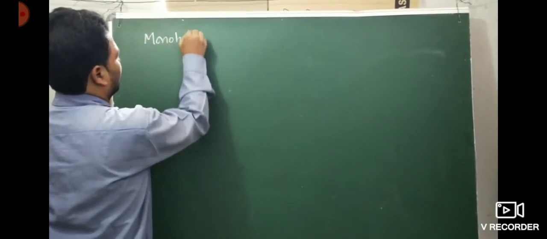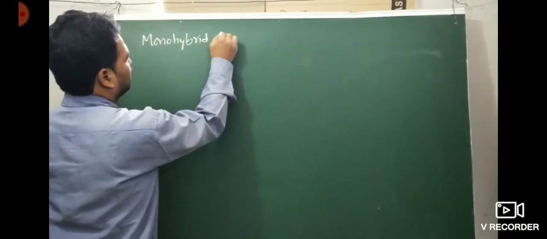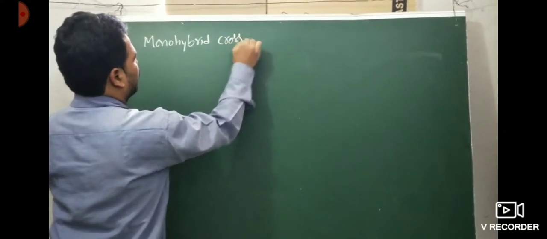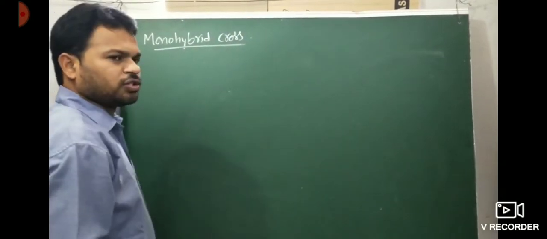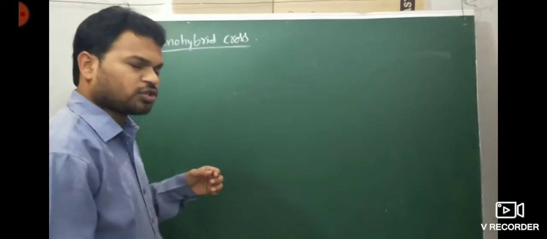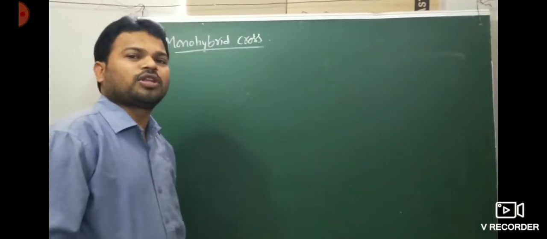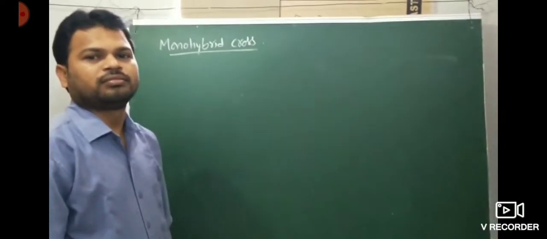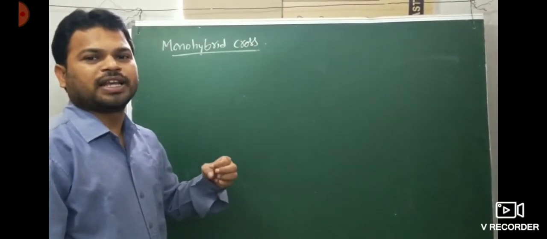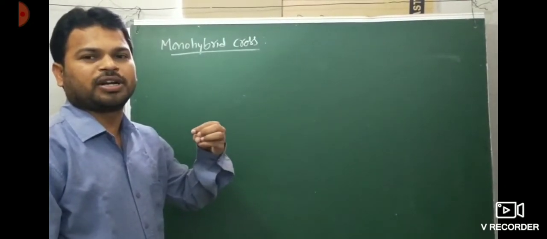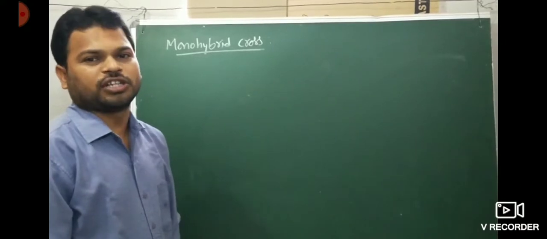The monohybrid cross is very important. It is a 5-mark question, and the theory is also very important. This is how you can get a question on the monohybrid cross: briefly describe the monohybrid cross, or explain the monohybrid cross with a schematic representation.